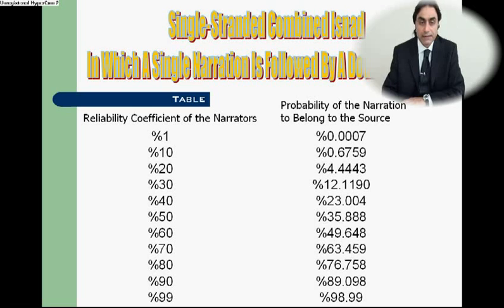It is seen that the parabolic structure observed in the preceding type of isnad is a little more improved. When the table is examined, it can easily be seen that the probability that the narration belongs to the source to which it is attributed exceeds the 50% level when the reliability coefficient of the relevant narrators is above 60%. This improvement can clearly be observed in the graphic presented below.